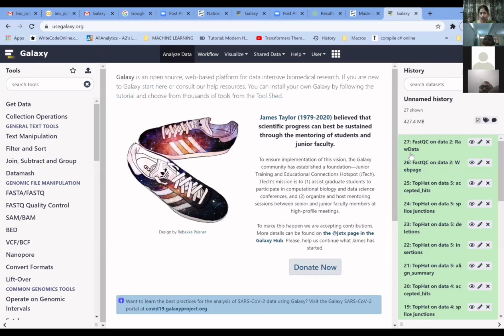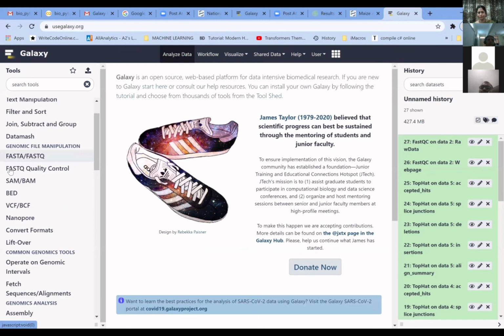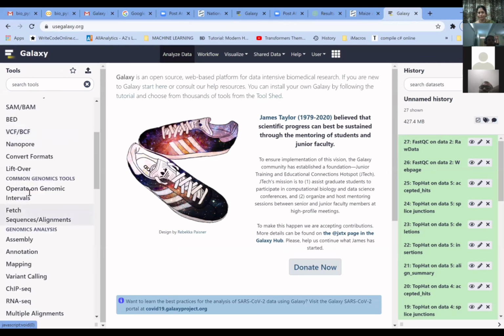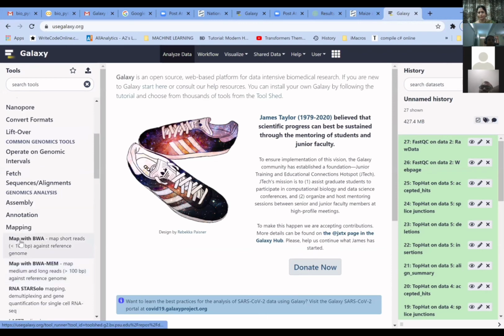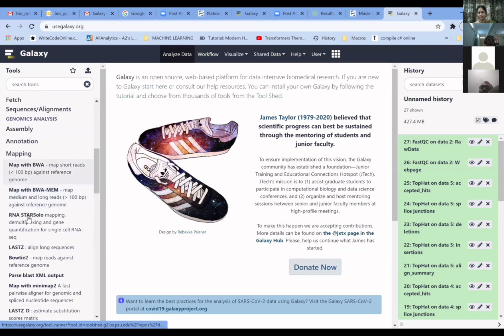I have already downloaded some programs here and processed them for you just to show you. I'll briefly explain the windows here. Here you have the search tools. In the search tools, you have FASTA, FASTQ, SAM, BAM, which I explained. Then the VCF and BCF files, which are also file formats, the variant call format. And here you can get annotation and mapping. You have to choose these programs to do your work.